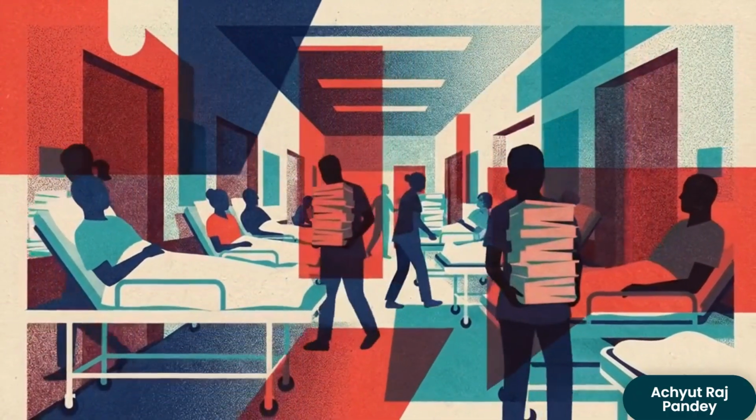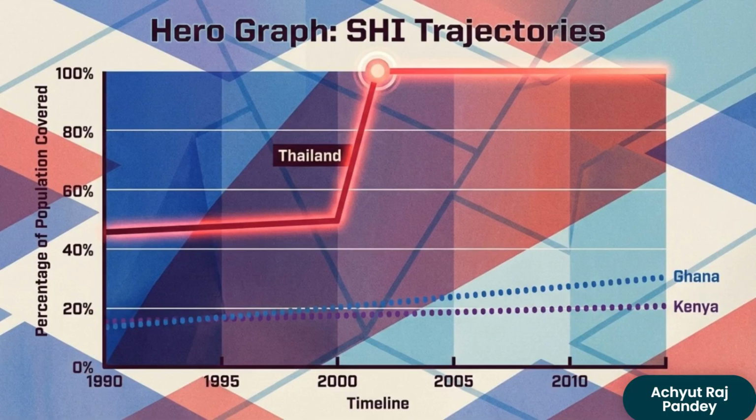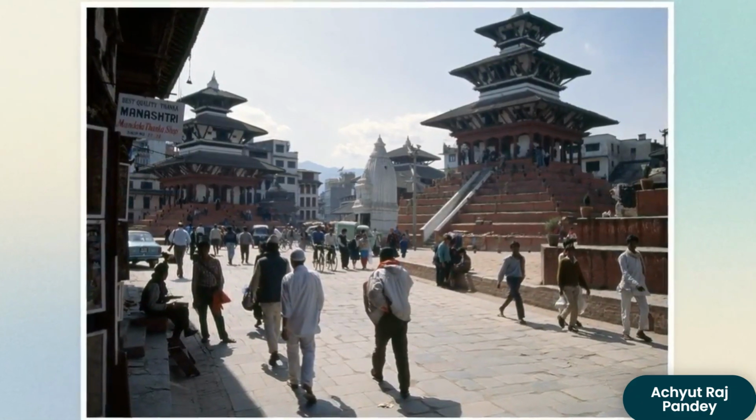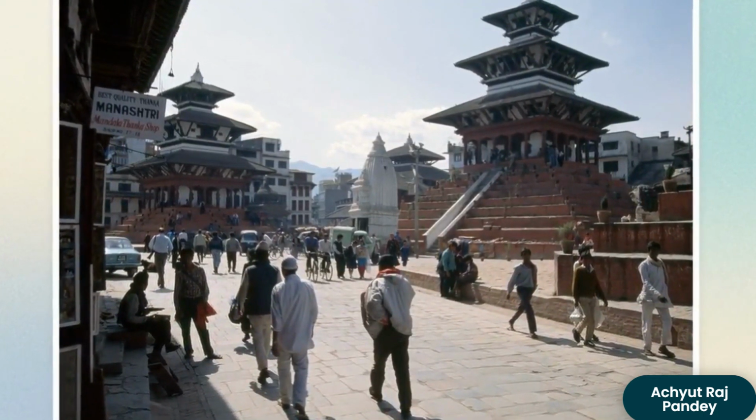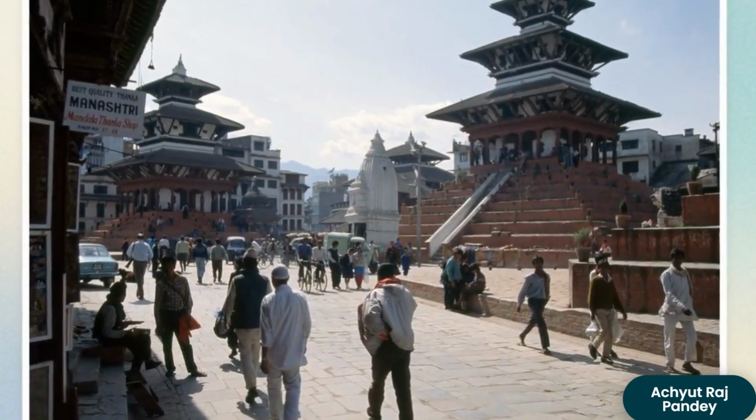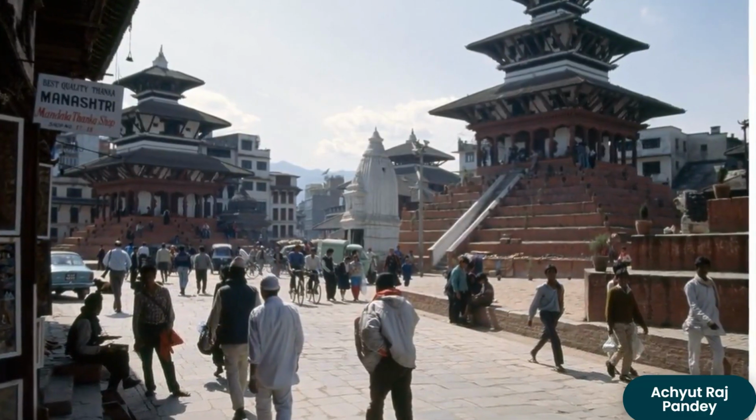This chart plots the progress timeline tracking the trajectory of all 5 case study nations. Thailand's steep vertical ascent rapidly crosses the 100% universality mark after its structural consolidation. Compare that to the projected slow, multi-decade crawl of agrarian economies like Ghana and Kenya. For students and policymakers analyzing economies like Nepal, the data proves that legislating social health insurance is an evolutionary timeline.